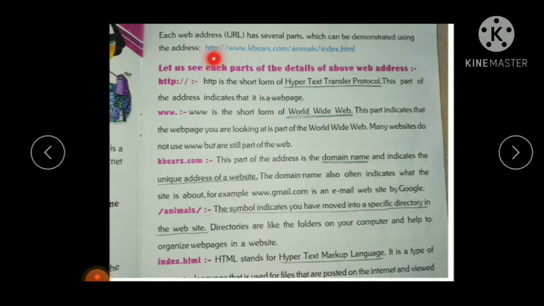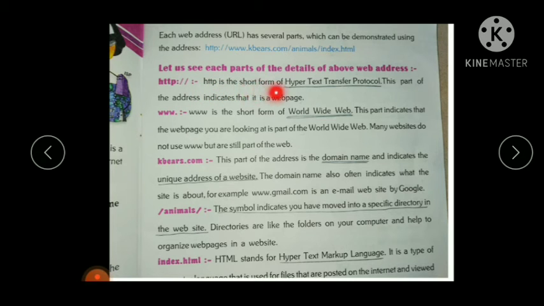The first part is HTTP. So what is HTTP? HTTP is a short form of Hypertext Transfer Protocol. The first letter of hyper, then first letter of text, then first letter of transfer, and first letter of protocol gives HTTP.